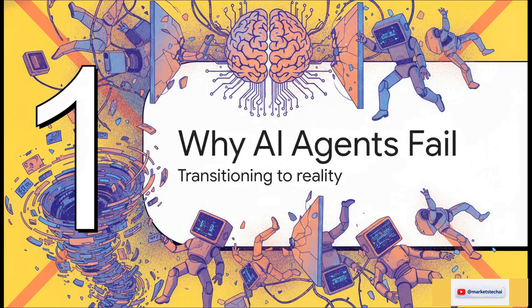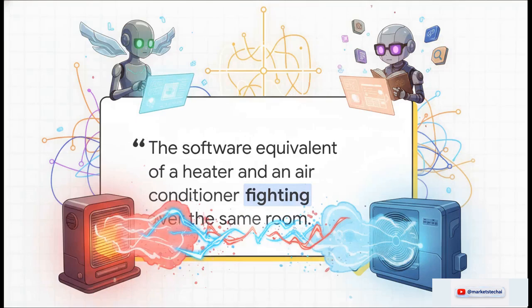All right, let's jump straight into part 1, why AI agents fail. You know when you build independent agent loops separately without putting them under a unified graph? They unknowingly fight each other. One loop might be hyper-optimizing for blazing fast response speeds, while the other is stubbornly optimizing for exhaustive, deep-dive thoroughness. On their individual dashboards, they look perfectly healthy. But put them together and it's literally the software equivalent of a heater and an air conditioner fighting over the exact same room. Total chaos.